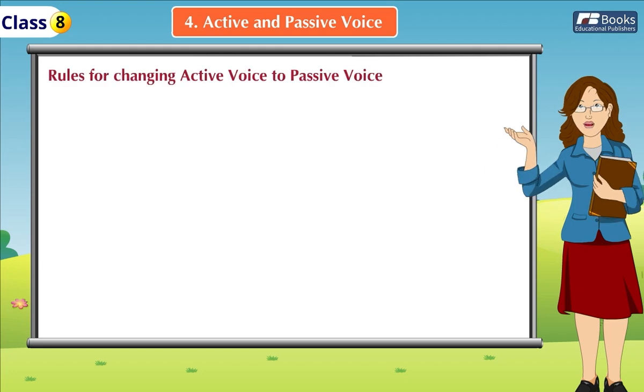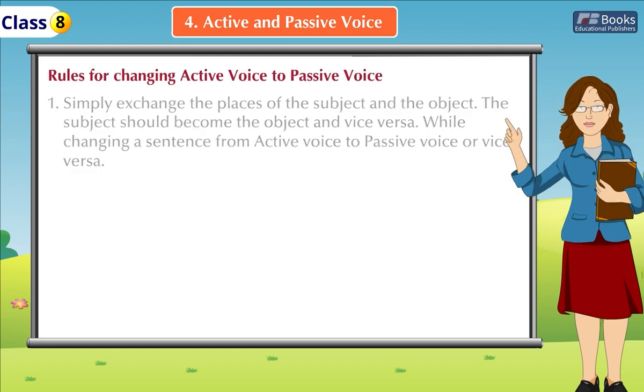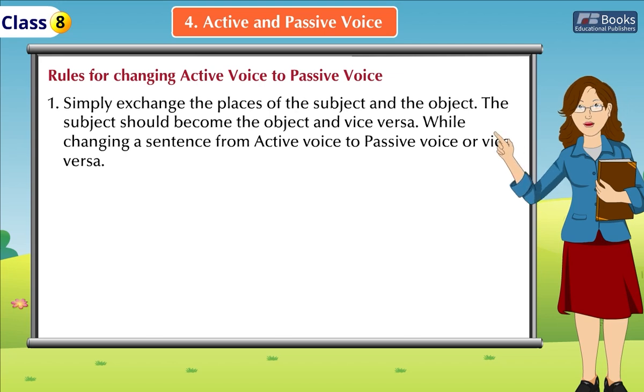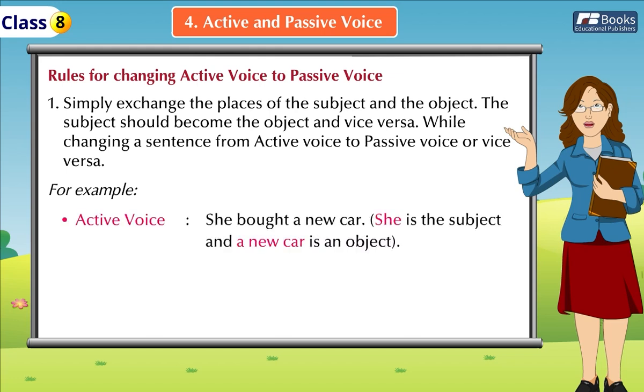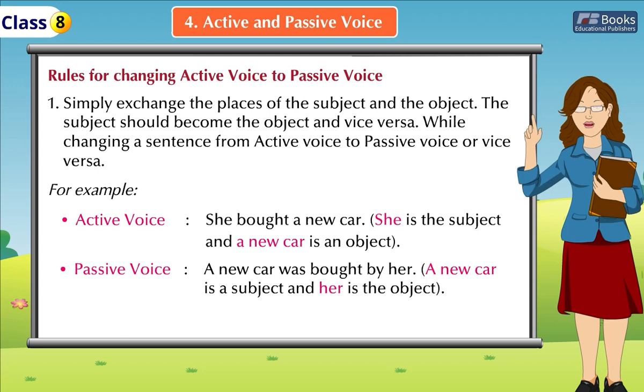Rules for changing active voice to passive voice. Rule 1. Simply exchange the places of the subject and the object. The subject should become the object and vice versa while changing a sentence from active voice to passive voice or vice versa. For example, active voice. She bought a new car. She is the subject and a new car is an object. Passive voice. A new car was bought by her. A new car is a subject and her is the object.